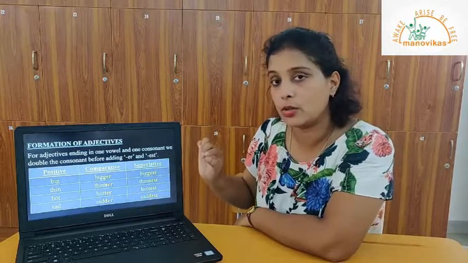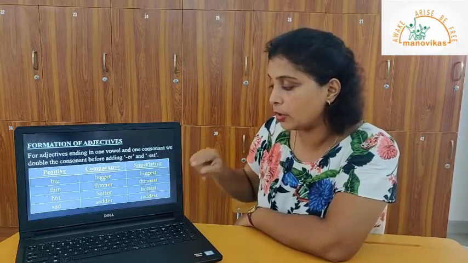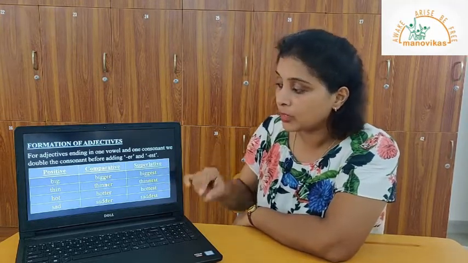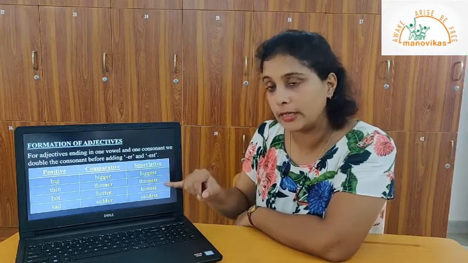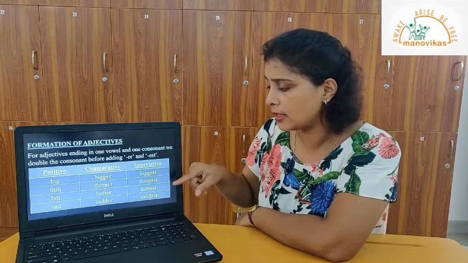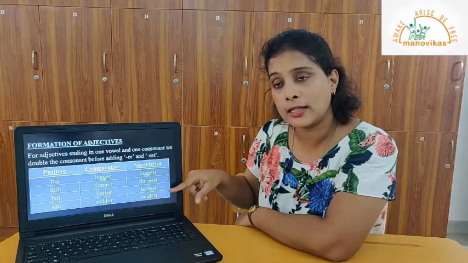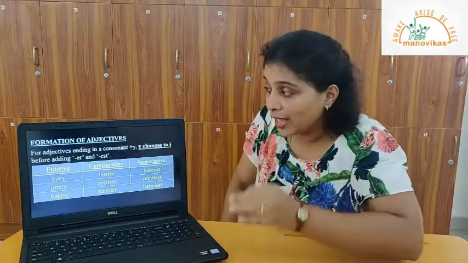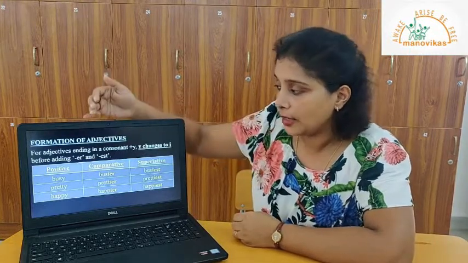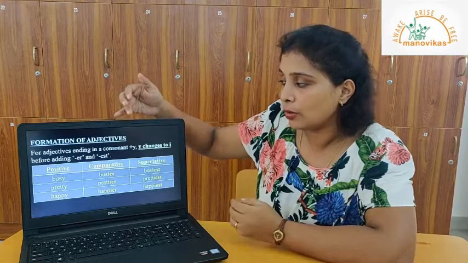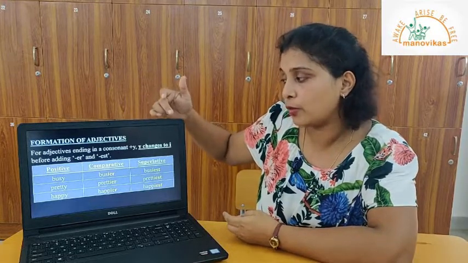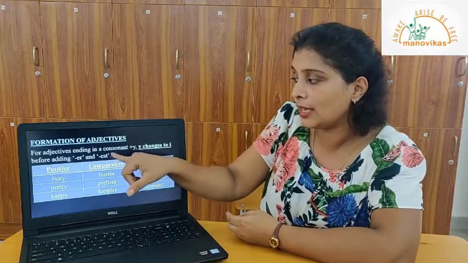You double the T and you add the ER. For the superlative, you double the consonant T and add the EST. For sad, sadder by doubling the D, ER in the comparative degree, and saddest by doubling the D, EST for the superlative degree. For adjectives ending in Y, the Y changes to I, and for the comparative degree, you add ER to this root, okay, or if you have to form the superlative degree, you add EST.